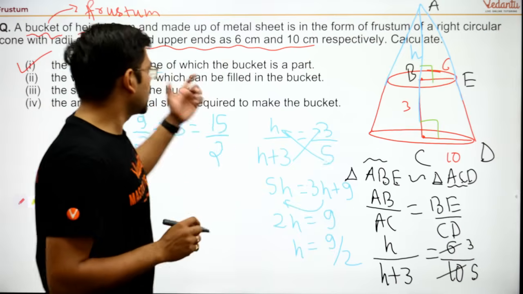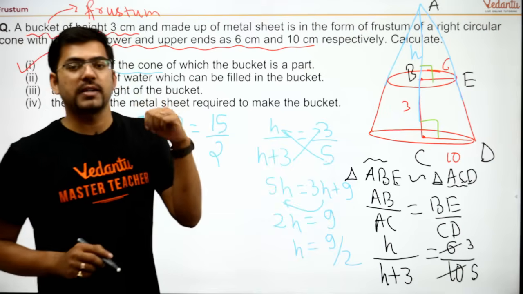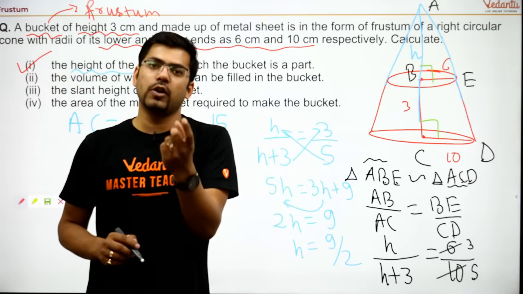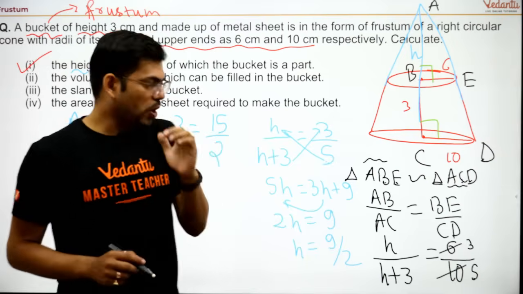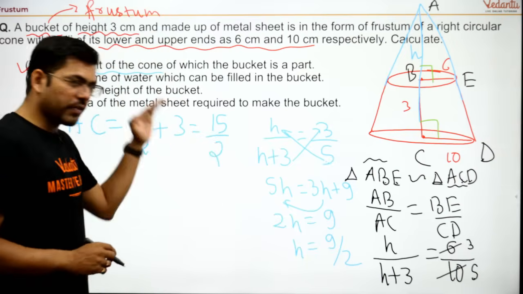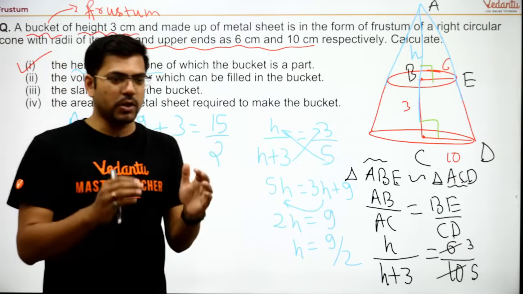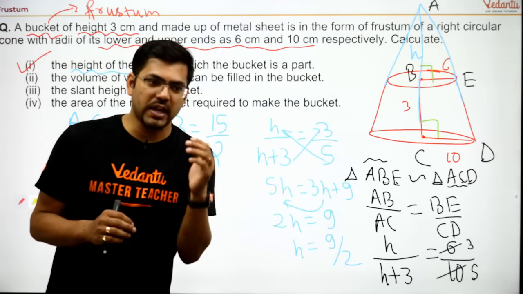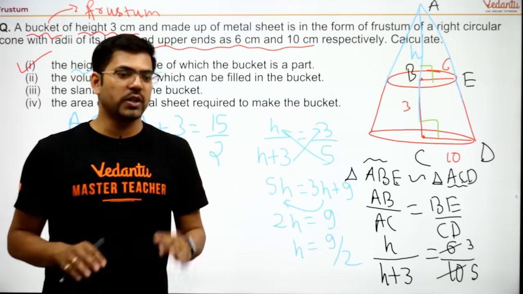This question is of surface area and volume, but it applies concepts of two chapters: surface area and volume, and similarity of triangles. So just write it down. If you have written it down, then I'll move further. Just let me know if you have gone through it. Shall I move? Please let me know through the chat.